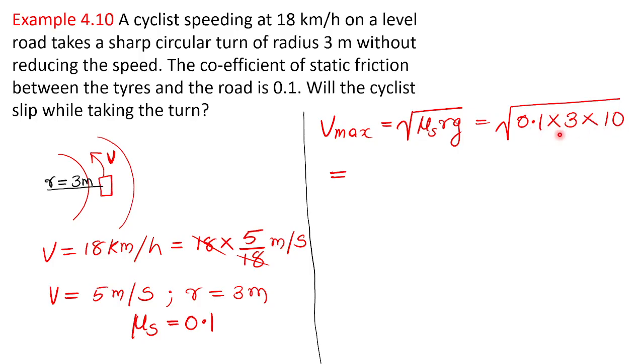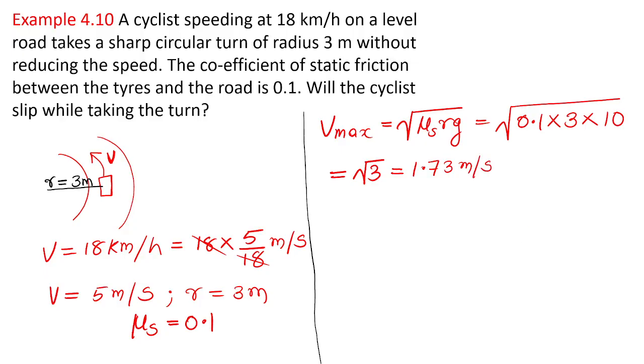0.1 into 10 becomes 1. Root 3. Do you know the approximate value of root 3? Anybody? It is 1.73. Yes, 1.73 meter per second. This is the maximum speed.